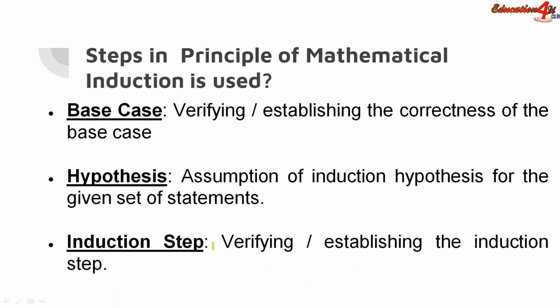That is, we step up by one value and we verify and establish the theorem, so that we can definitely say that the next value also holds true for the theorem. Now let us see an example so that you can understand this principle very easily.